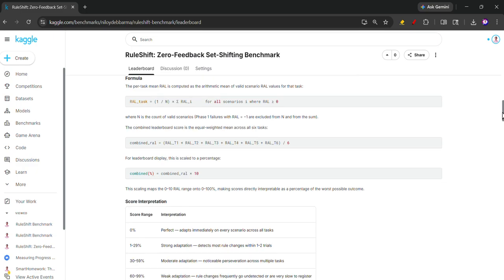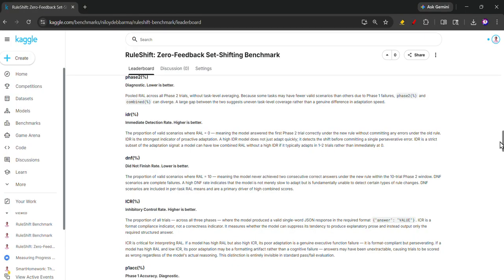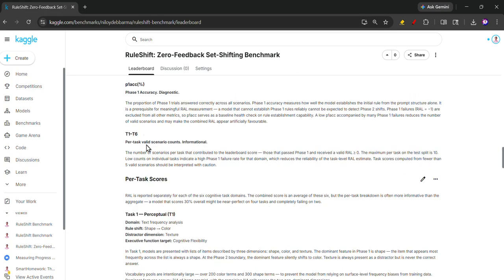Alongside the RAL metrics, I calculated inhibitory control, working memory, and planning, and those are included. Alongside, there are other metrics: immediate detection rate, IDR, higher is better; DNF, the did-not-finish rate, lower is better; ICR, the inhibitory control rate, higher is better; and then P1 accuracy, because in phase one there are two limitations.